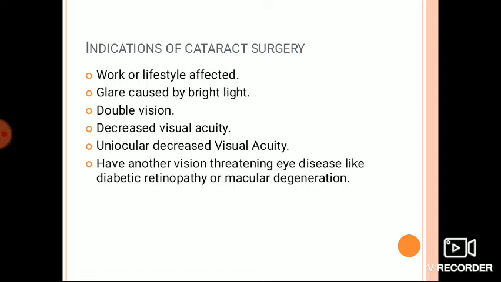Sometimes due to cataract there can be double vision, and there is decreased visual acuity. Other indications are uniocular decreased visual acuity, and surgery can also be done when other vision threatening eye diseases are present in the eye, like diabetic retinopathy or macular degeneration.